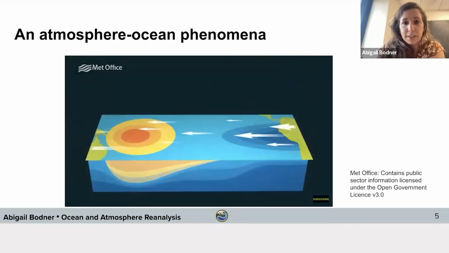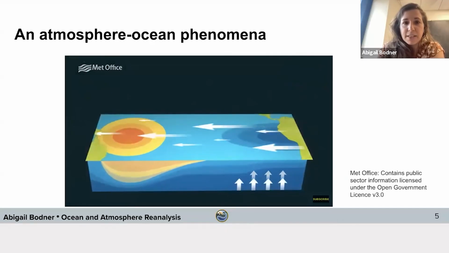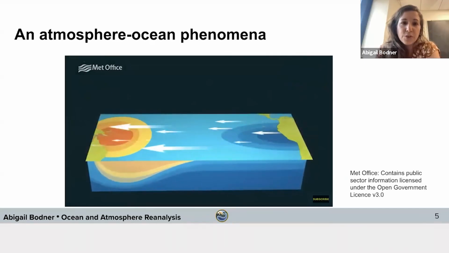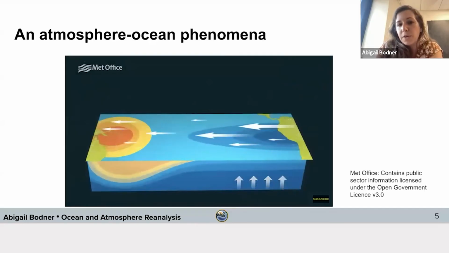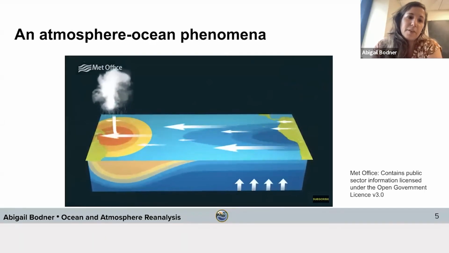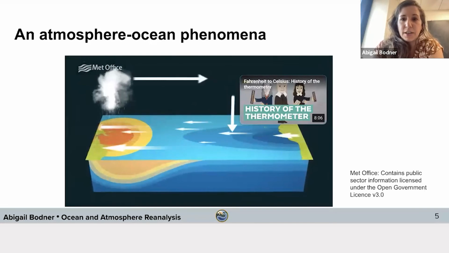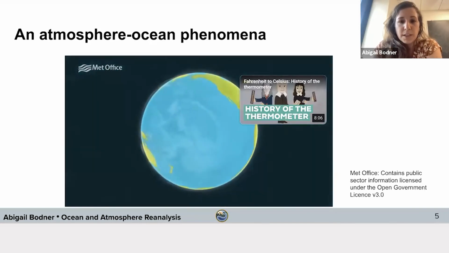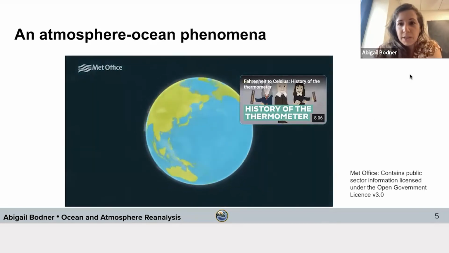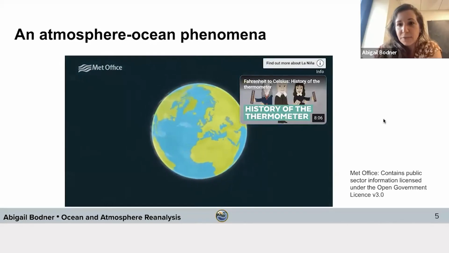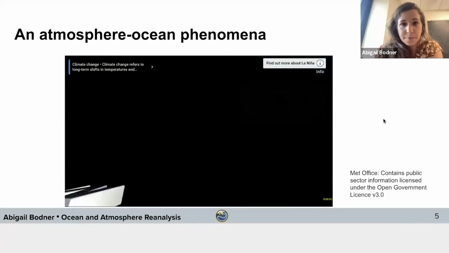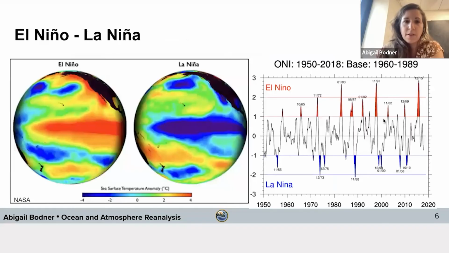So this is now the La Niña phase, and we can see that the trade winds are even stronger, leading to the warm water being pushed even closer to East Asia, and the cold tongue is also stronger. So this is one way that we can track differences between El Niño and La Niña.